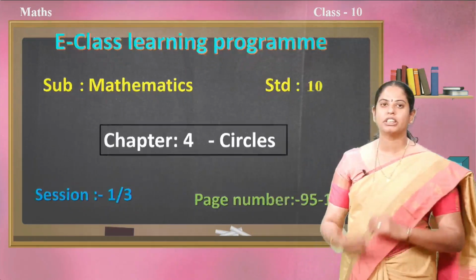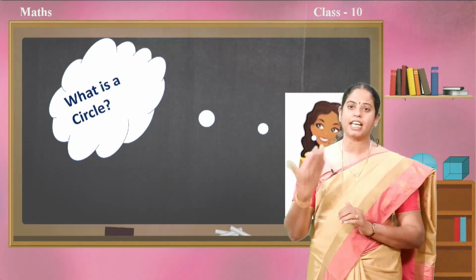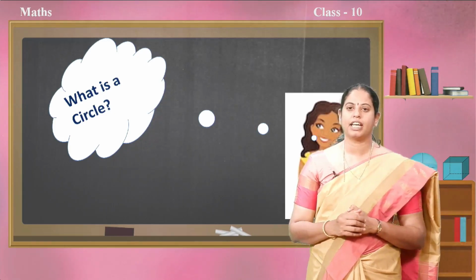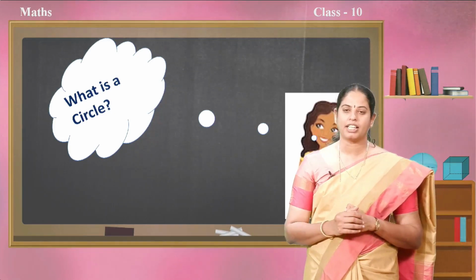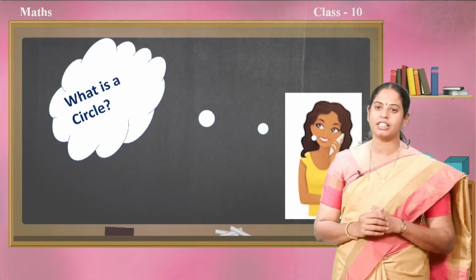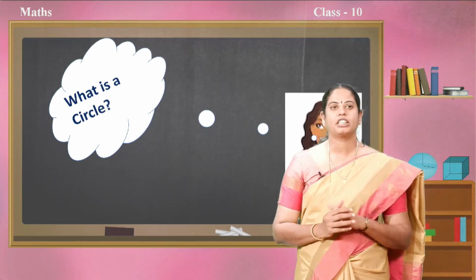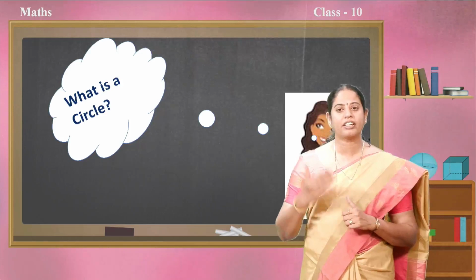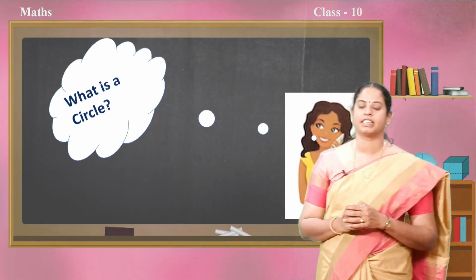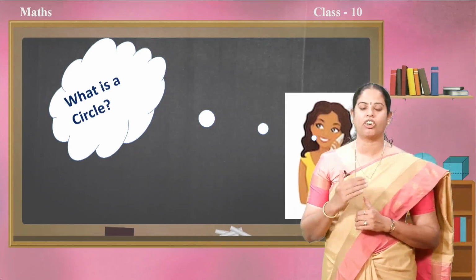Zohra Khanum is my friend's daughter. She called me in the morning and started asking me a few doubts. She told me that she is able to define very easily what a triangle and a quadrilateral are, but she couldn't define a circle. She asked, aunty, please help me regarding this.